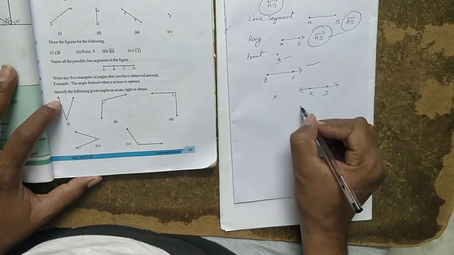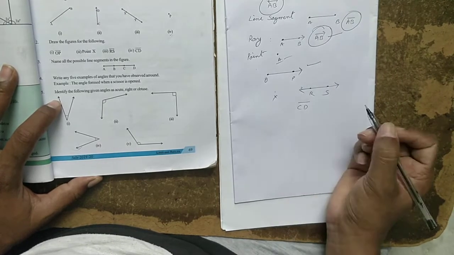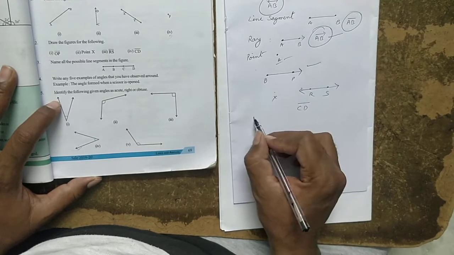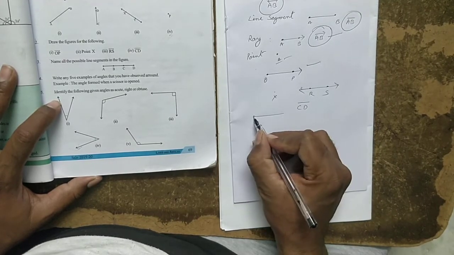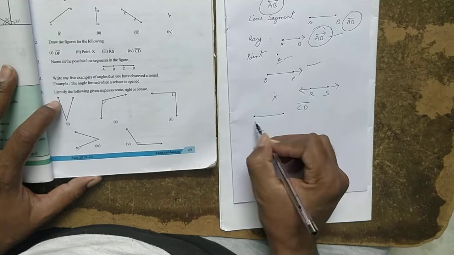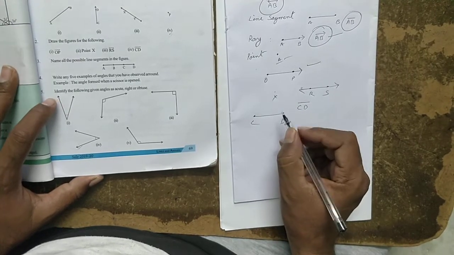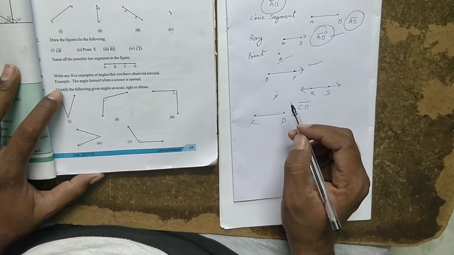Next, CD, there is a line segment like this, one line segment. So both sides you have end marks. Means what you have to do, you have to take a scale and keep two points like this, CD. What is CD? CD is a line segment. So the second question is completed. Now come to the third one.